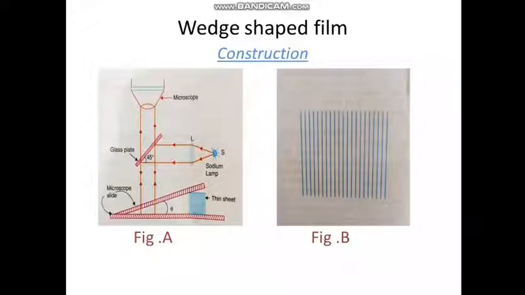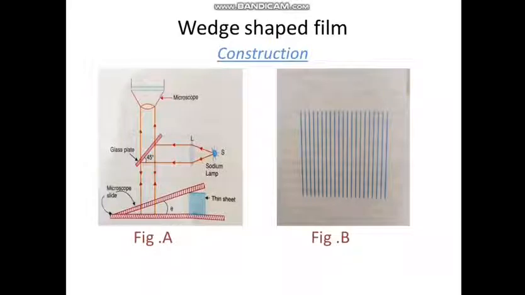A parallel beam of monochromatic light illuminates the wedge from above, then the rays reflected from its two bounding surfaces will not be parallel. They appear to diverge from a point near the film.